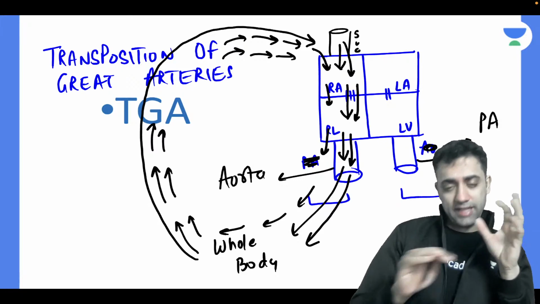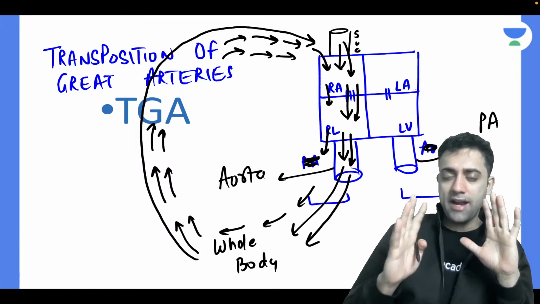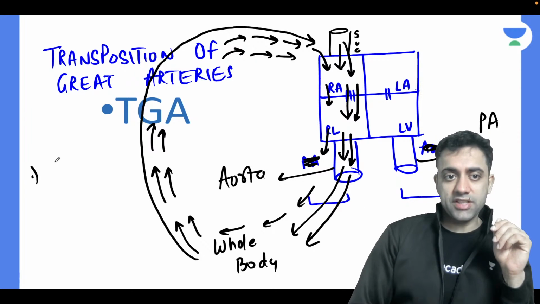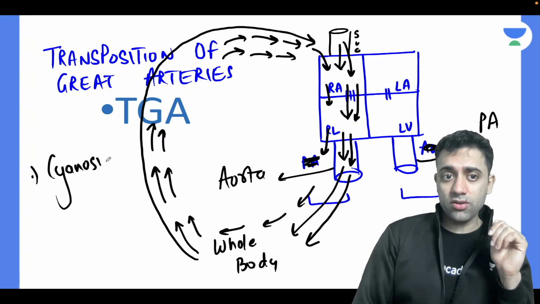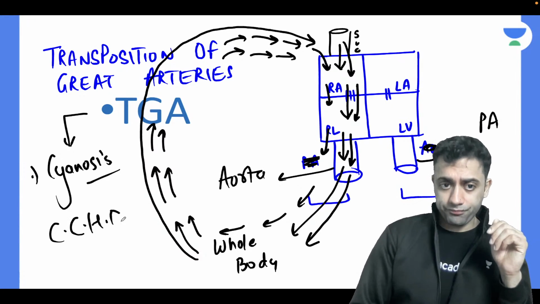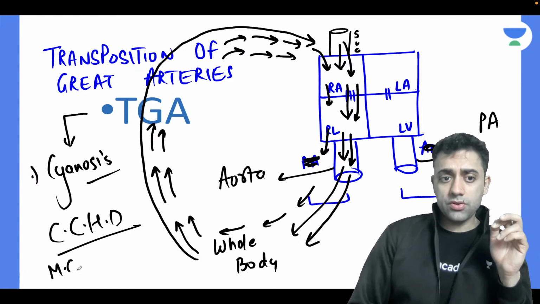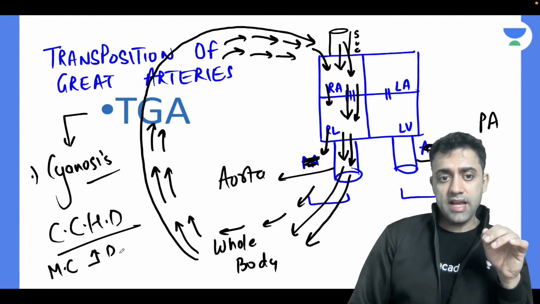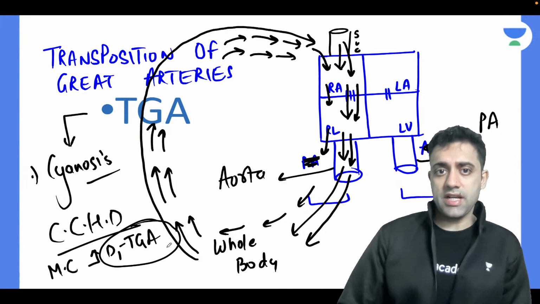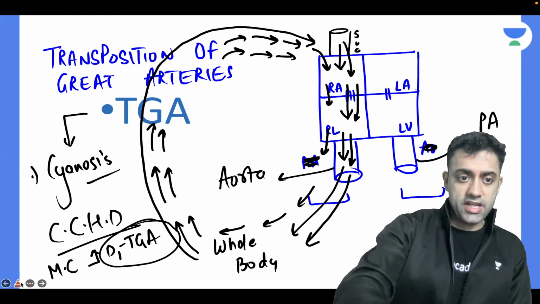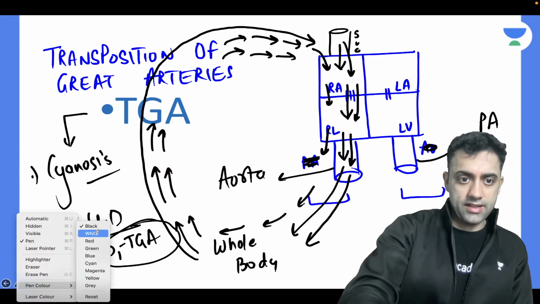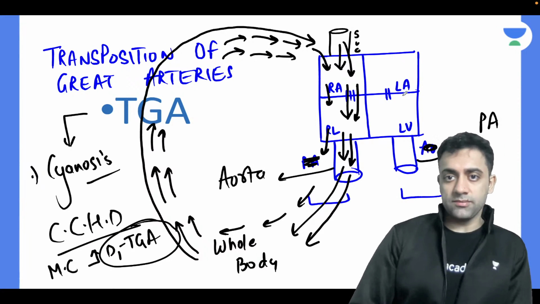So much bad blood going and bad blood coming in, right? Number one, what will happen? The child will be fully cyanosed, yes or no? TGA is one of the cyanotic congenital heart diseases. The most common cyanotic congenital heart disease at day one of life is TGA. This much we should be able to understand. Okay, perfect. Now let's move further.